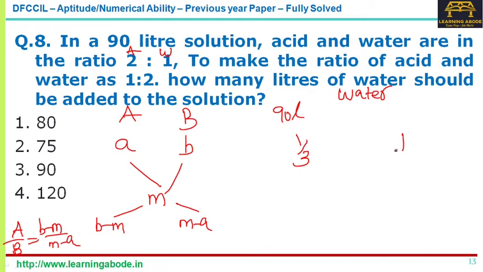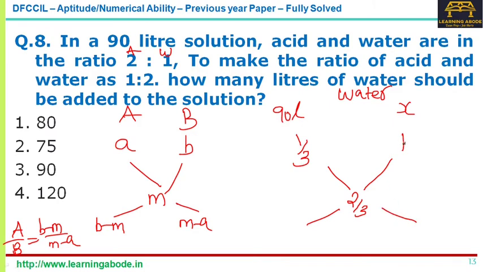So 100% you can write it as, so the proportion is full 1. Okay, but how many liters, I don't know, that we are to find. Now after that, when we mix, what about the mixture? In the mixture, the ratio of acid and water is 1:2, which means 1 part of acid and 2 parts of water. So water is 2 out of 3. Now I have to take the difference.